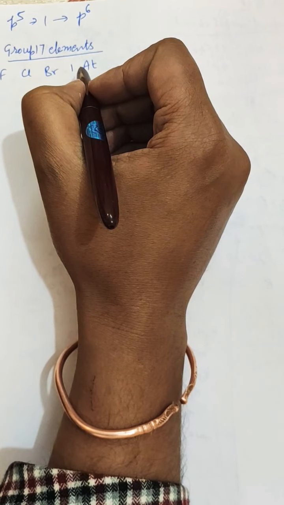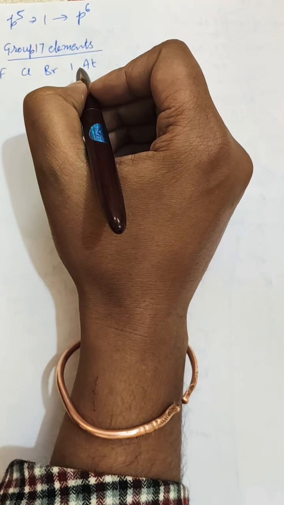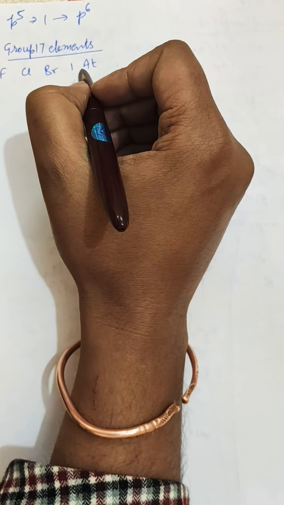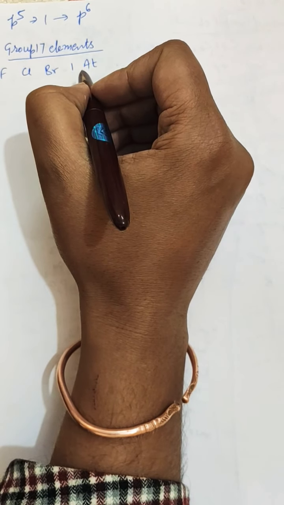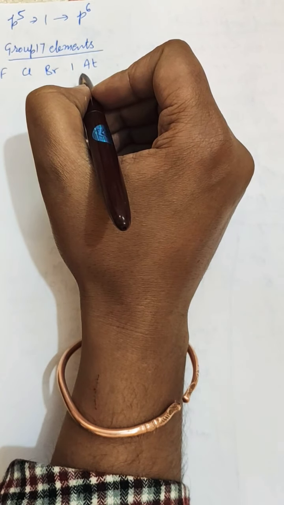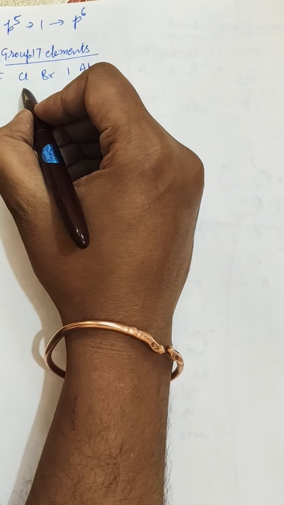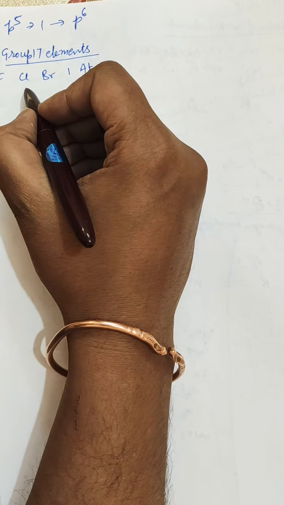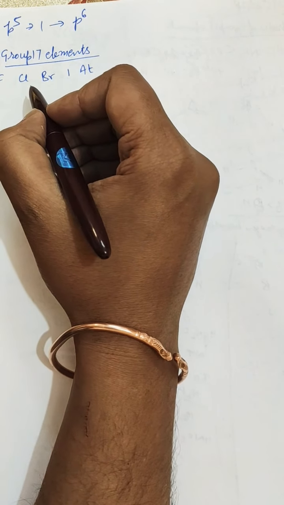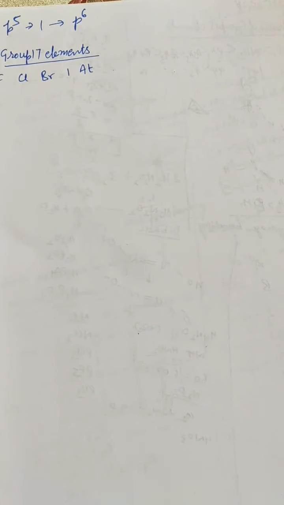Like we use different names for different groups, like alkali metals or alkaline earth metals, and similarly chalcogens and other elements. The name halogen is derived from the Greek word meaning sea salt producer, because the first three members occur as salts, that is chloride, bromide and iodides, in seawater. These are non-metallic, and the last member of the family, astatine, is a radioactive element.